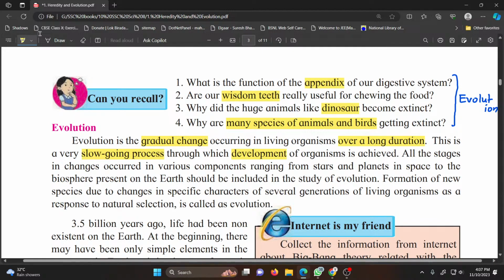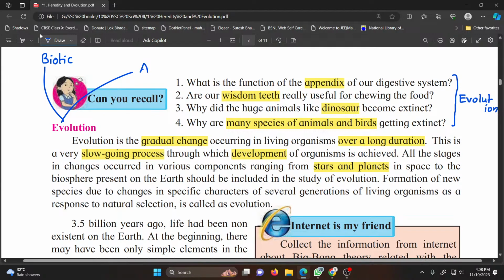All the stages in the changes occurred in various components ranging from stars and planets in space to the biospheres present on Earth. So you can say that evolution is biotic evolution, that is evolution taking place in biosphere.